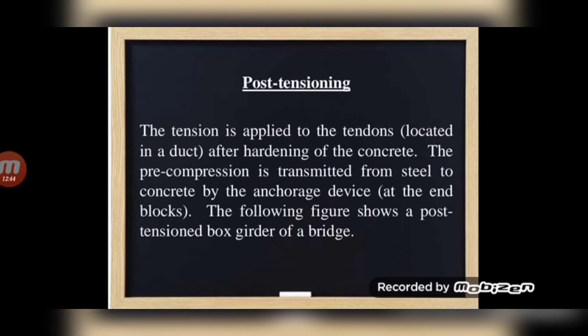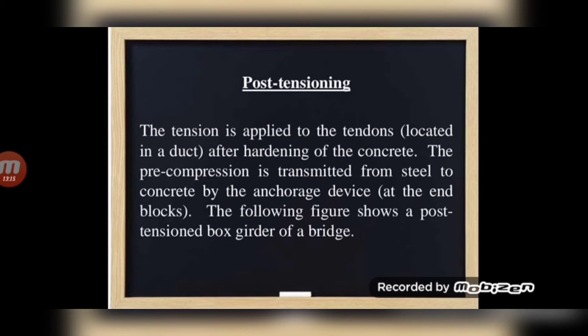Then post-tensioning. The tension is applied to the tendons after hardening of the concrete. The pre-compression is transmitted from steel to concrete by the anchorage device at the end of the blocks. The following figure shows a post-tensioned box girder of a bridge. We will see the figure later. So in the post-tensioning system, when we pour the concrete, we will leave a duct in the mold for placing the pre-stressing tendons.